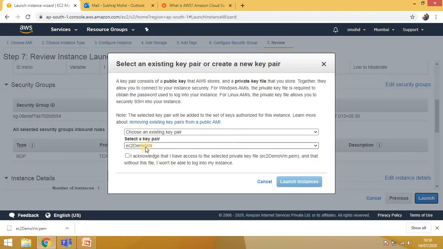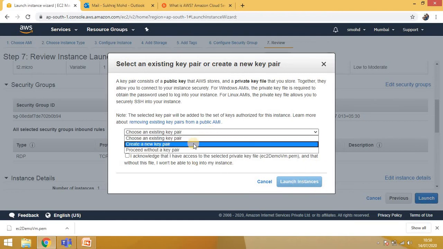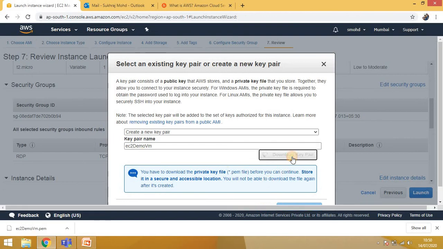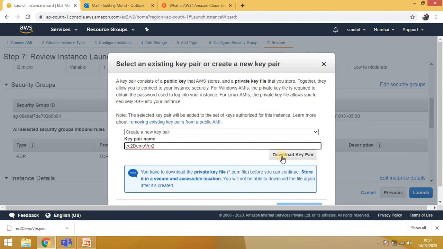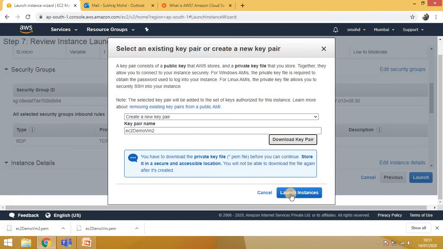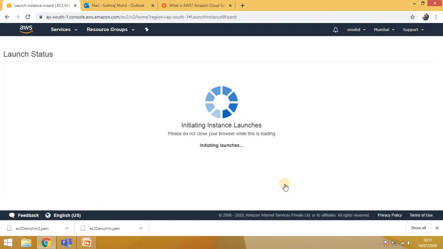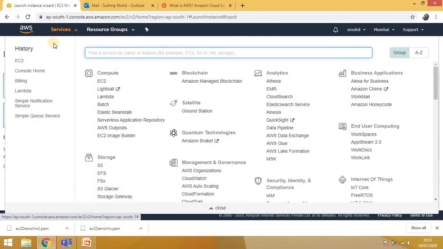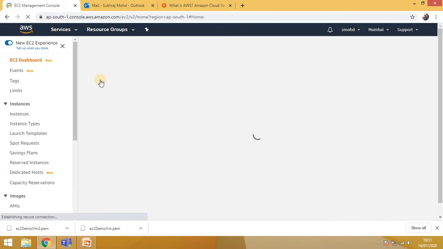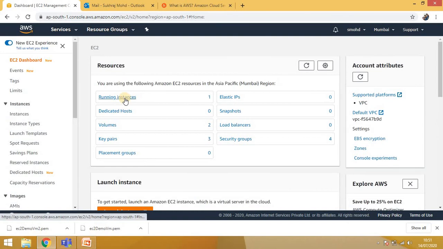I have already created the key pair, right? So I will create a new one, download key pair, it already exists, right? I will say it's VM2, download key pair, and I will launch the instance here. Now you can see your instance is launching. If you go to services here and select the EC2 from history or from compute, it will show you the running instance here.